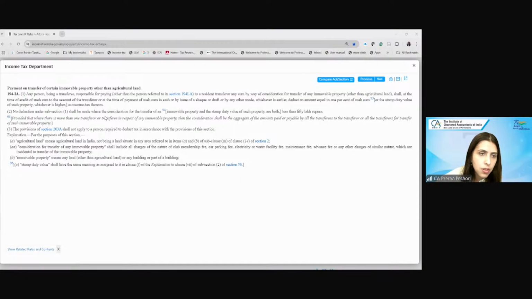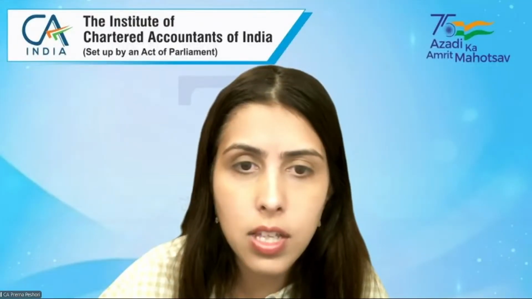Transfer of immovable property other than agricultural land. Fine. Notes screen is not visible. Sorry, Notes screen is not visible. It's Income Tax, not visible. Okay, one second.